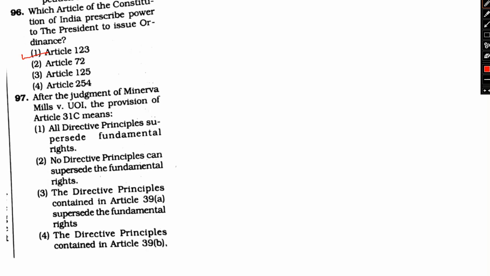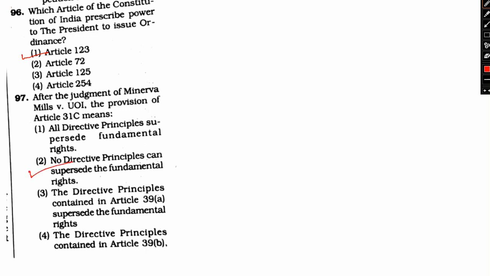Option 1, all directive principles supersede fundamental rights. Option 2, no directive principles can supersede fundamental rights. Option 3, the directive principles contained in Article 39A supersede fundamental rights and the directive principles contained in Article 39B. Okay, so this was all about the same. So you have the right answer. এখানে আমাদের রাইট আনসার হচ্ছে গিয়ে অপশন 2.